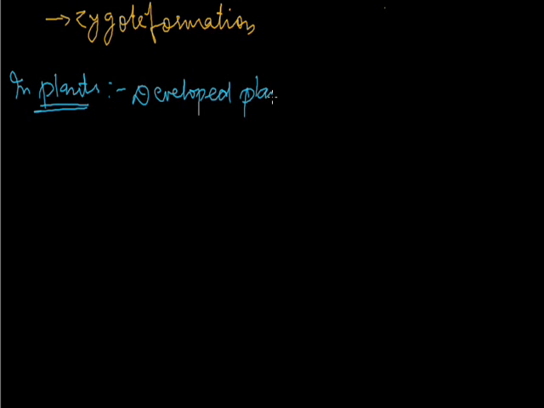And developed plants means, if we see the classification of the plants, the last kingdom, that is the angiosperm. The angiospermic plants, or the plants which come under this angiosperm kingdom, these plants will show the sexual reproduction.